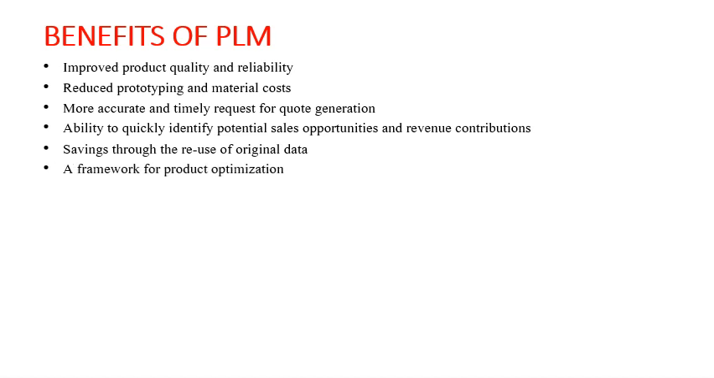A framework for product optimization. Product lifecycle management gives you a framework for optimizing the product. It is not always true that the design done by a designer will be directly or accurately manufactured in the manufacturing department. There will be some errors which become known to us when the manufacturing happens. So with this kind of transparent and visible system, you can have a proper framework for product optimization. You can optimize the product at each and every stage.